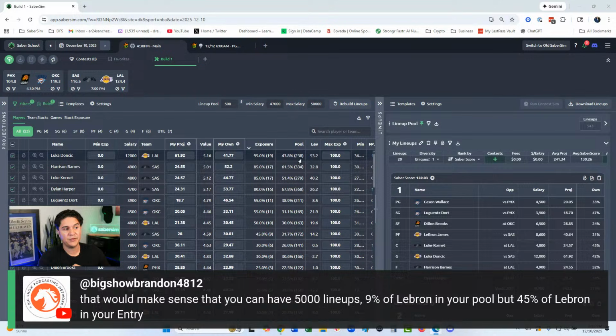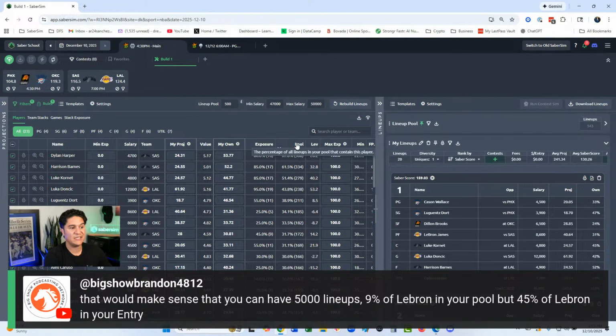These 230 of the 238 lineups with him are grading out very, very near the top of our Saber scores. So although the pool describes the 543 we have, and then the exposures describe the 20, he's grading out so well that even his lineups in the pool are being surfaced to the top, right?